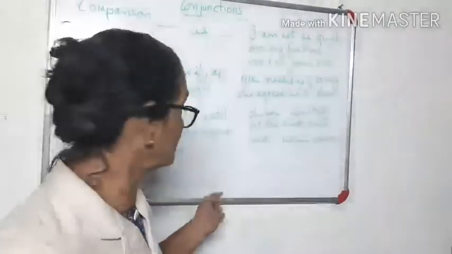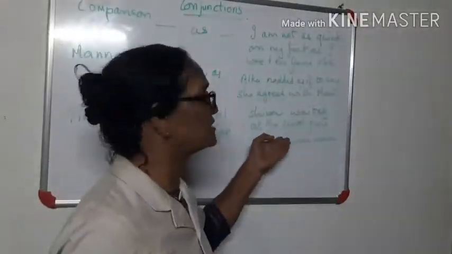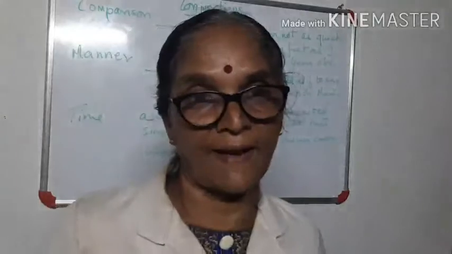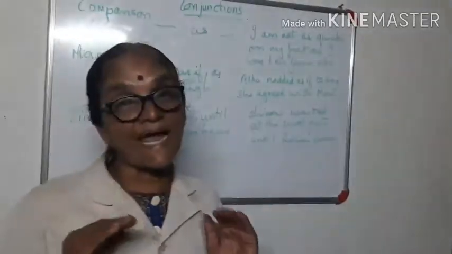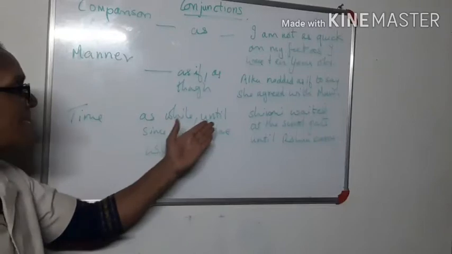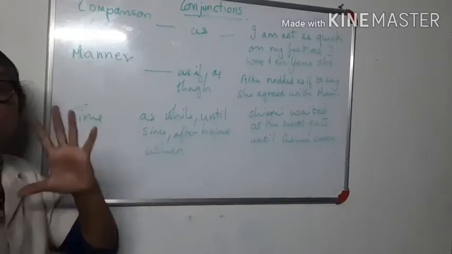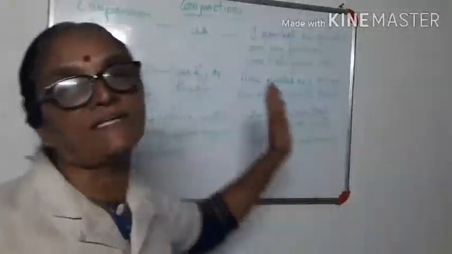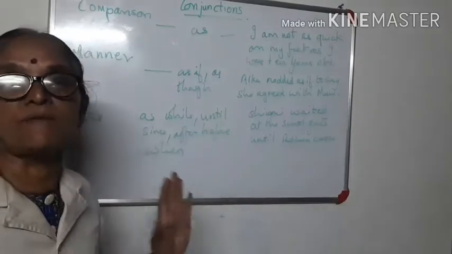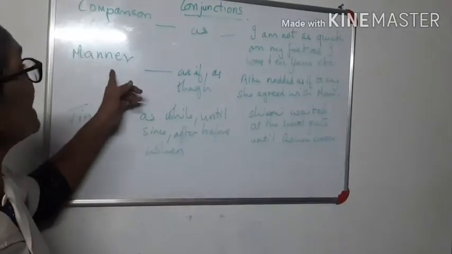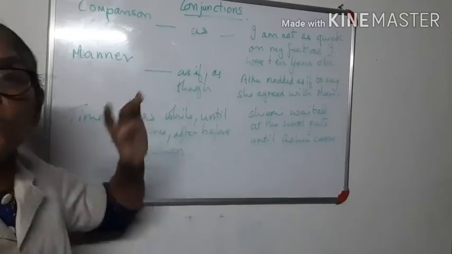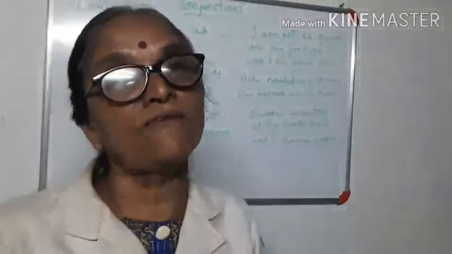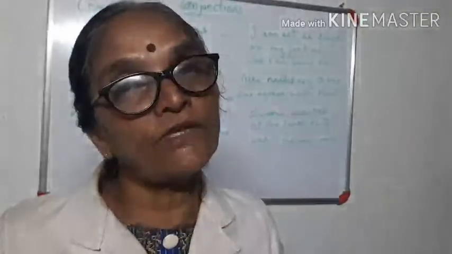They're all time factors. Shahani waited at the school gate until Rohan came. Until Rohan came, Shahani was waiting there. Did you get it? So these are all time. For that we use these words as, while, until. You just understand the situation, what the sentence is all about, and then you put in these words accordingly. Revise them, learn them. For time what you use, for manner what you use, for comparison what you use, for reason what you use, and all those things, then it becomes very easy. So that's all for today.